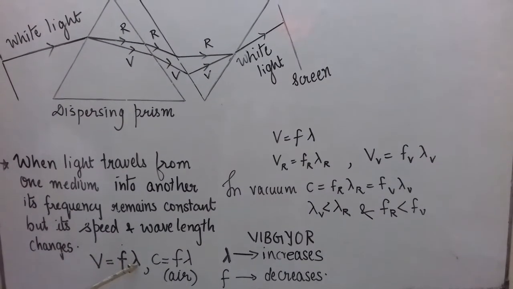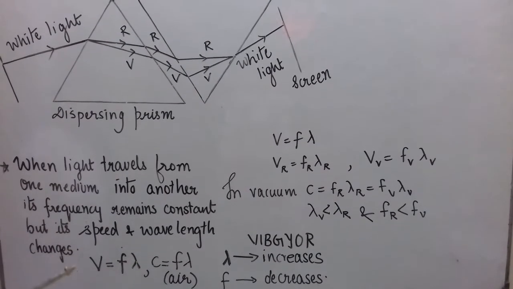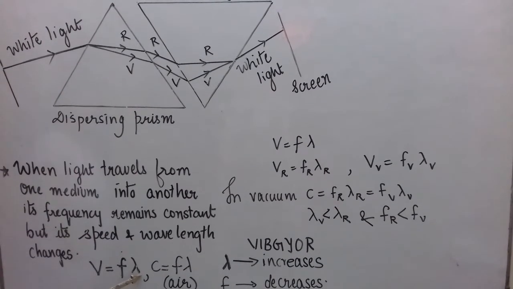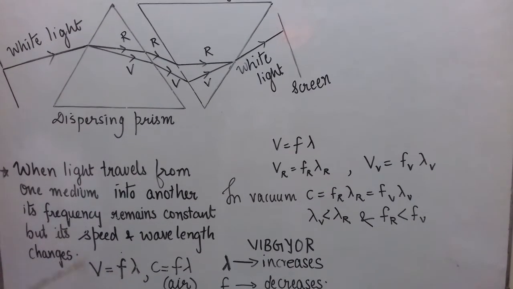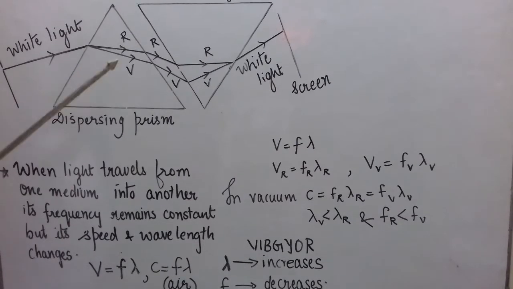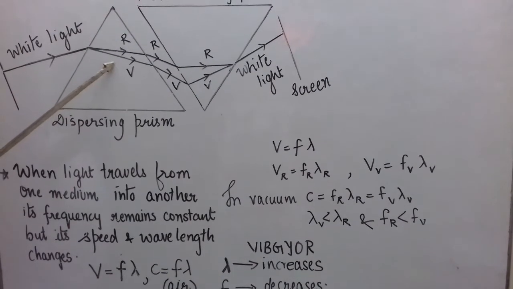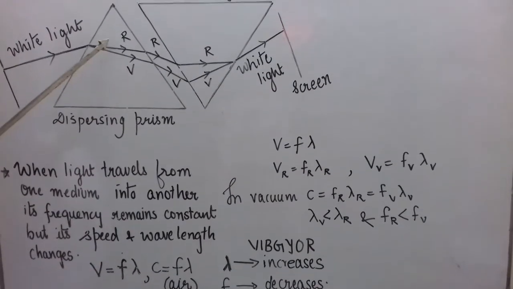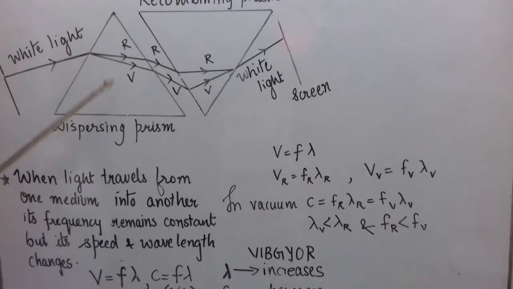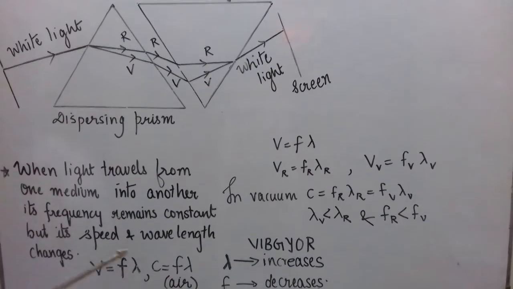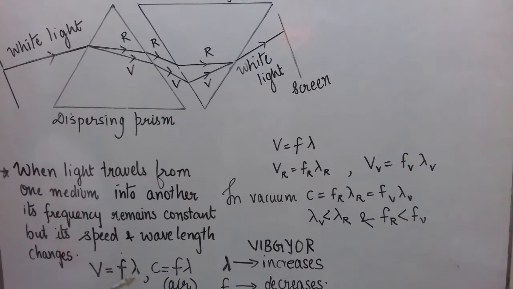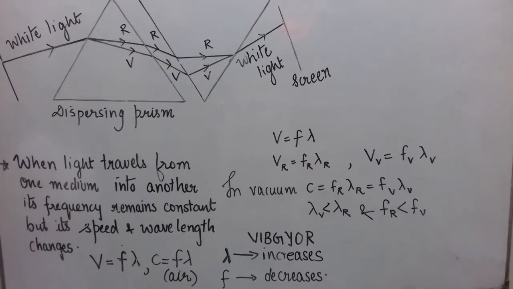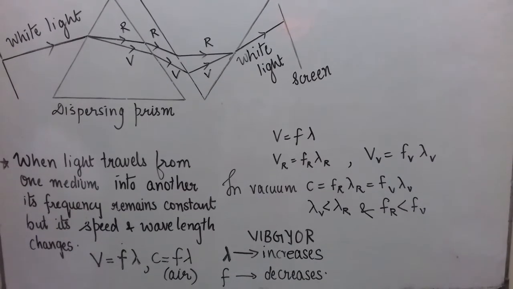Remember this. So if I ask you which color has minimum wavelength in glass, you have studied this in the previous lecture: which color has minimum speed? Violet. When violet has minimum speed, it has minimum wavelength in glass, and red color has maximum speed or magnitude of velocity in glass. So maximum speed means it has maximum wavelength. I hope you will remember these concepts clearly. Now let us continue with this.